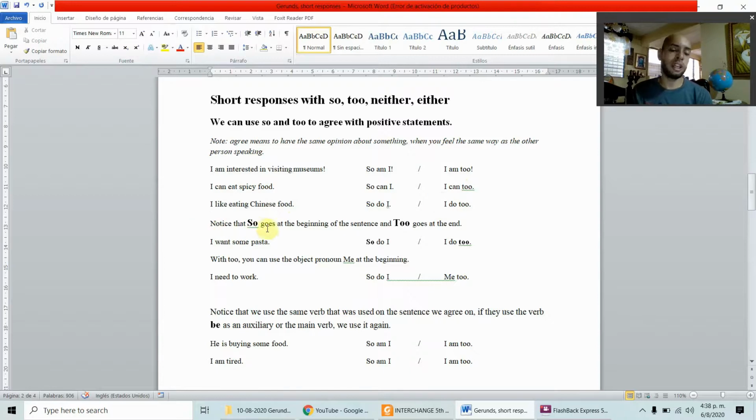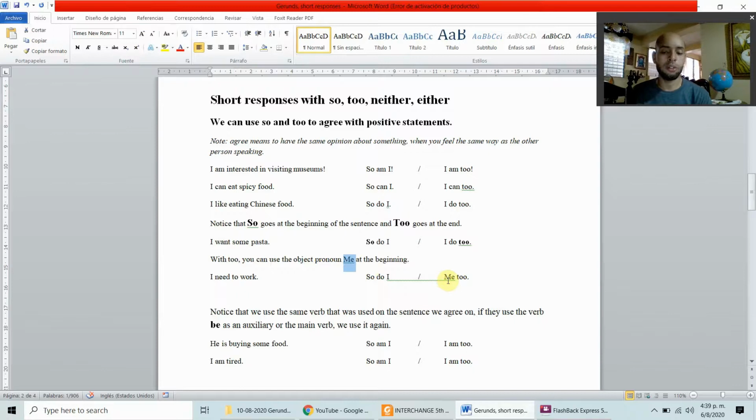Notice that so goes at the beginning of the sentence and too goes at the end. I want some pasta. So do I, so at the beginning of the sentence. I do too, at the end of the sentence. And also the subjects change places in this case. With too, you can use the object pronoun me at the beginning as well.